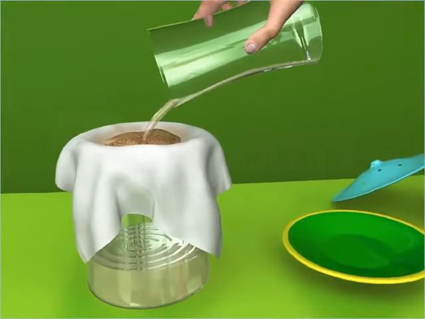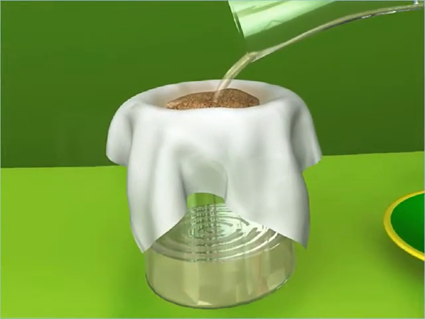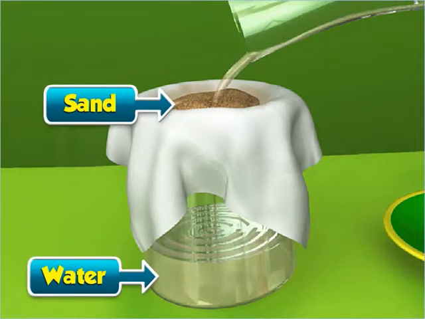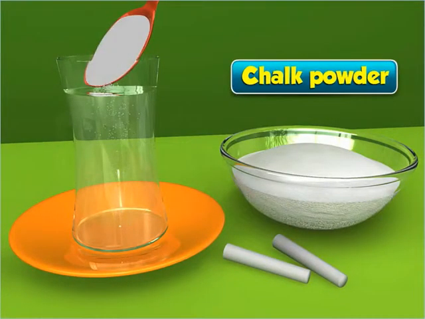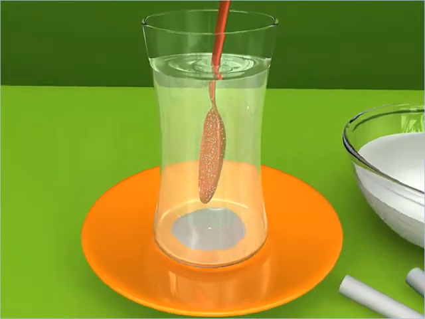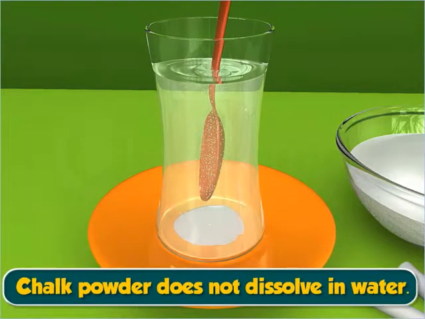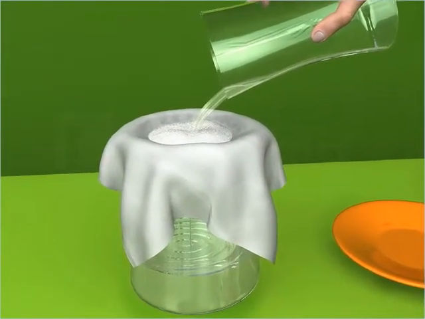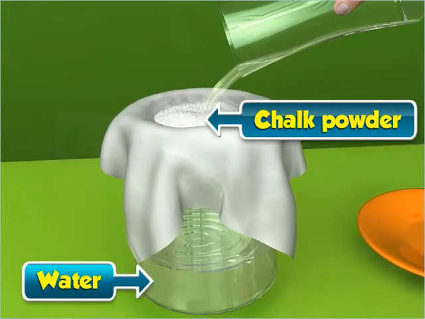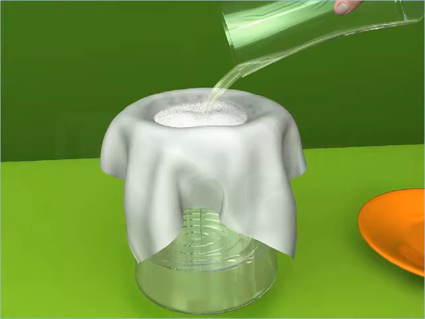Now, try to separate the sand from water by straining with a cloth. Hey, you succeeded this time. Put some chalk powder in a glass of water. Stir hard. Chalk powder does not dissolve in water. You can separate the chalk powder from water by straining with a cloth, just like you separated sand.